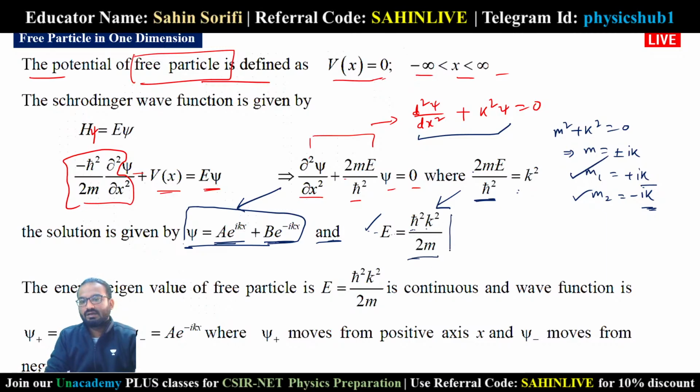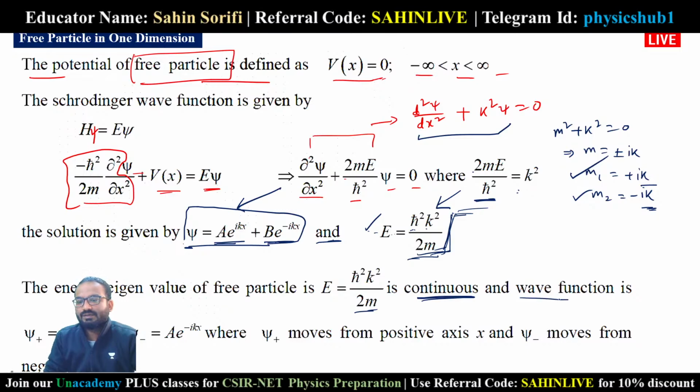So this energy is not quantized. It can take any value from 0 to infinity. The energy eigenvalue of a free particle is E equals h cut square k square by 2m. This is continuous. Continuous means it can take any value.